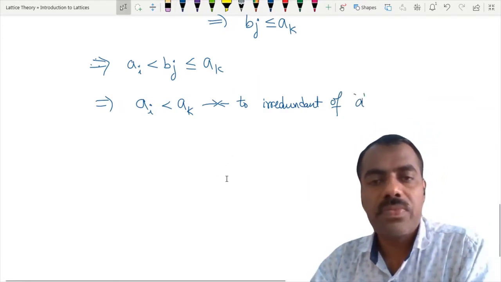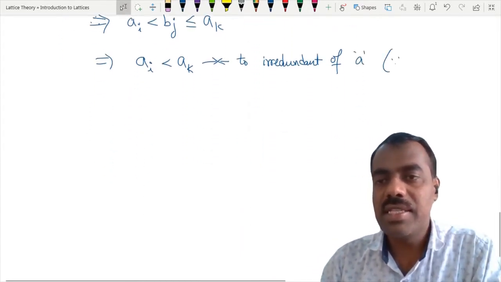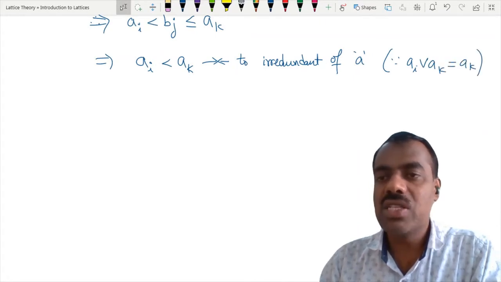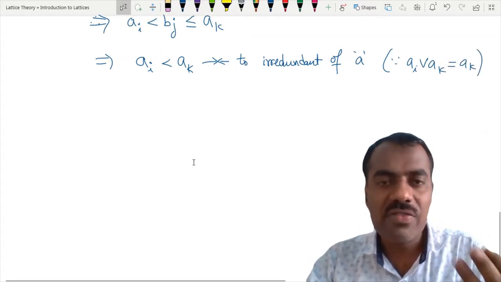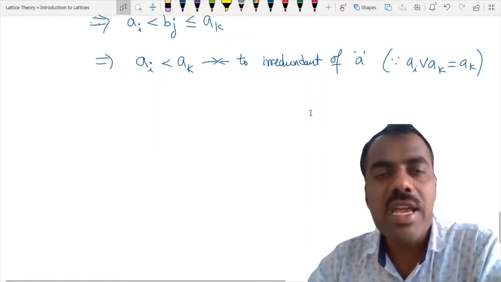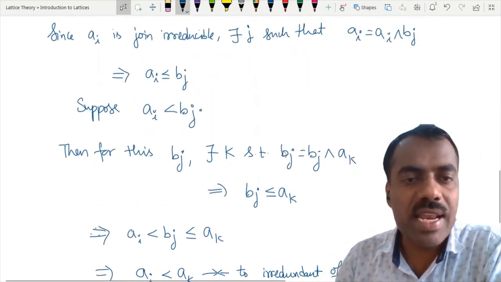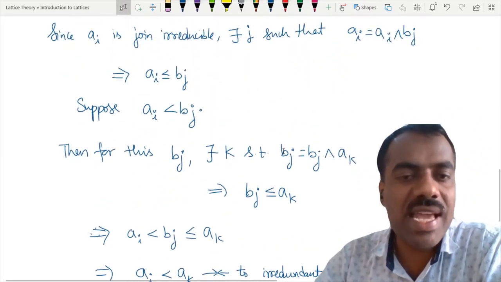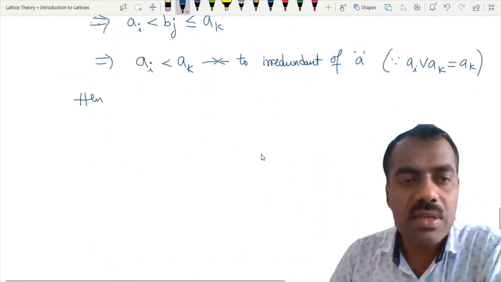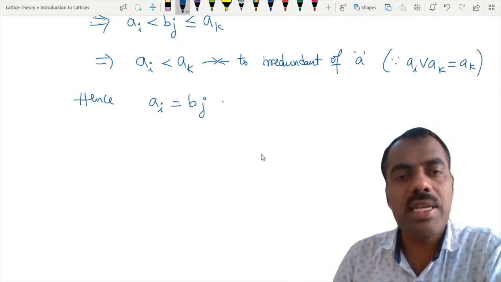Why? Because Ai join Ak is the same as Ak. So we can actually drop that Ai from that representation. It is still equal to A, which is a contradiction to the irredundant representation of A. So that contradiction arises if we assume that Ai is strictly less than Bj. Hence Ai should be equal to Bj, right?